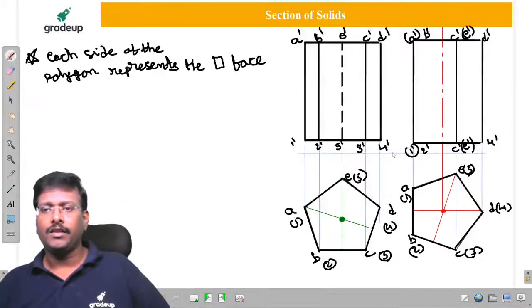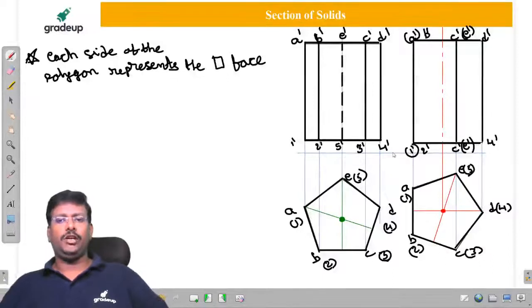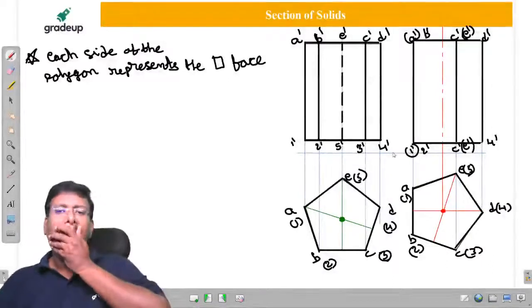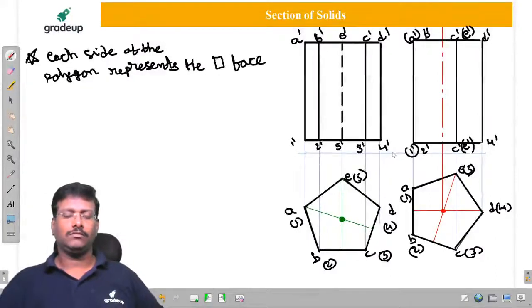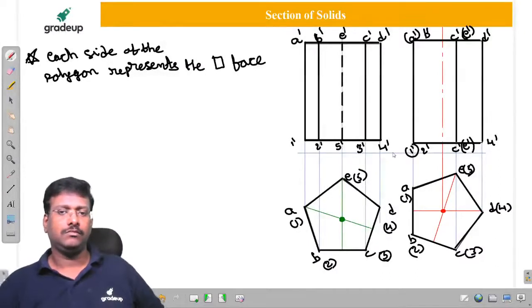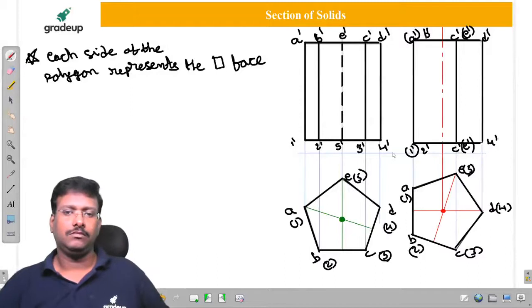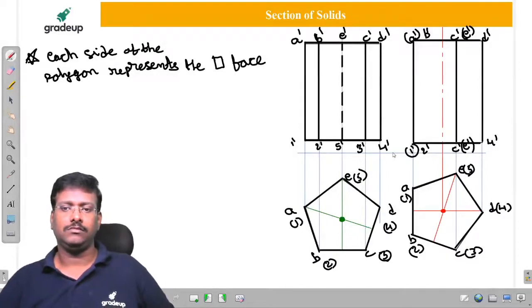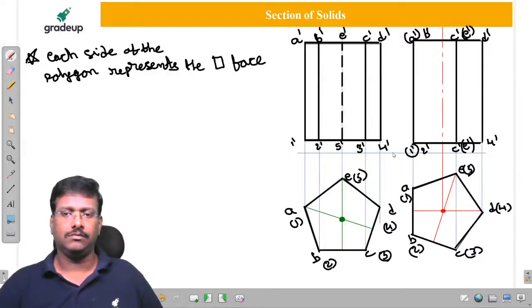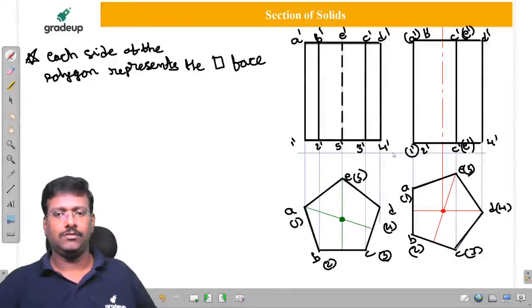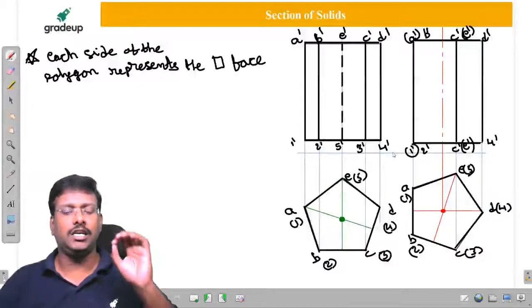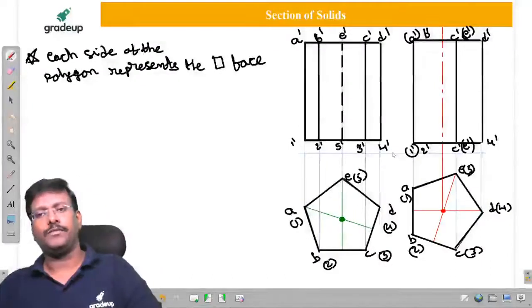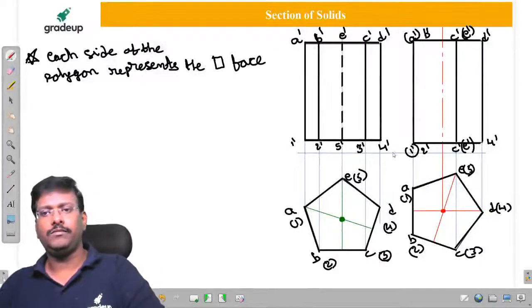Do you want the diagram, or otherwise the statement? Diagram or statement?